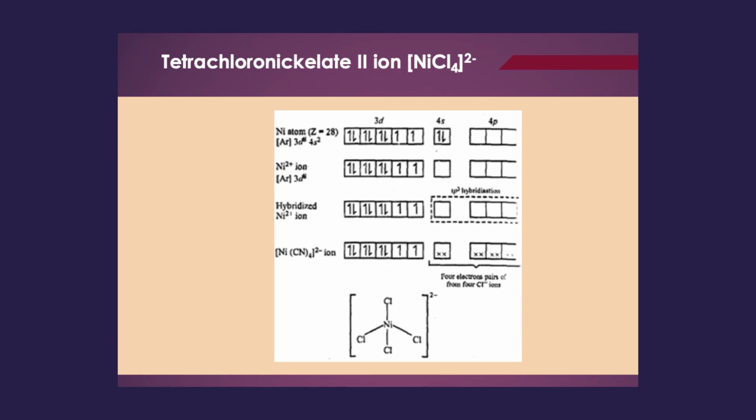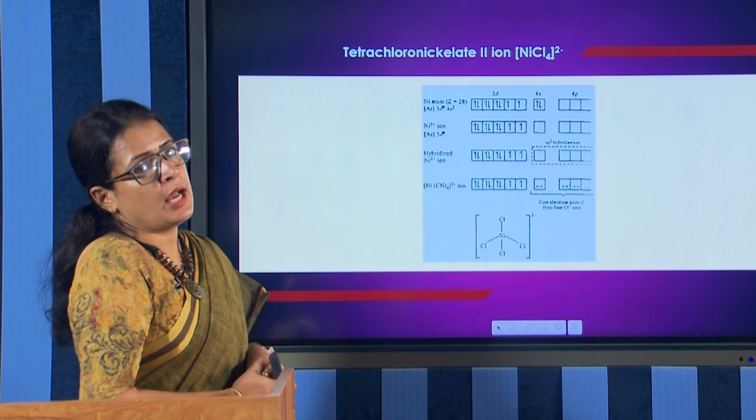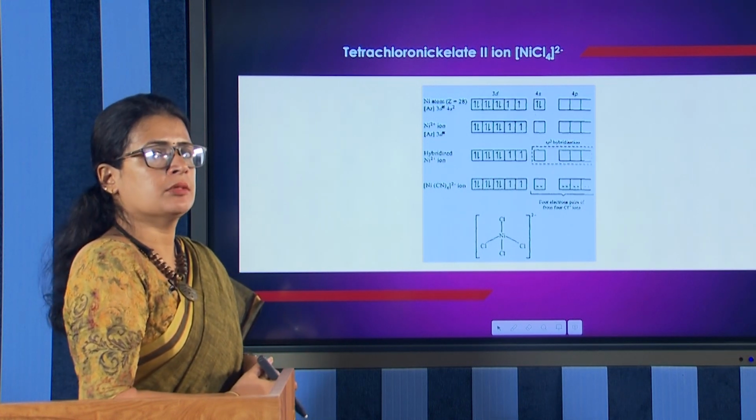See the example of a complex, tetrachloronickelate(II) ion, [NiCl4]2-. In this case, the central metal atom is nickel. You can calculate the oxidation state of nickel, that is Ni2+. Before that, the nickel atom has atomic number 28.